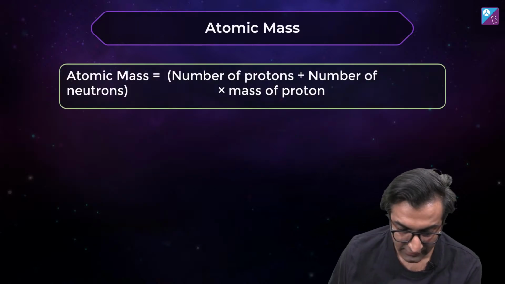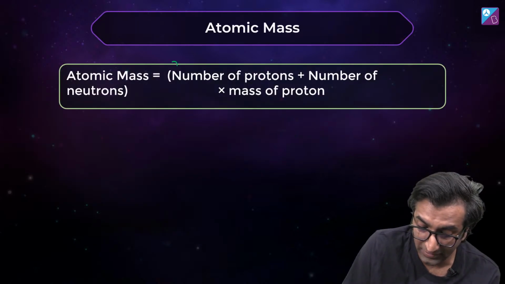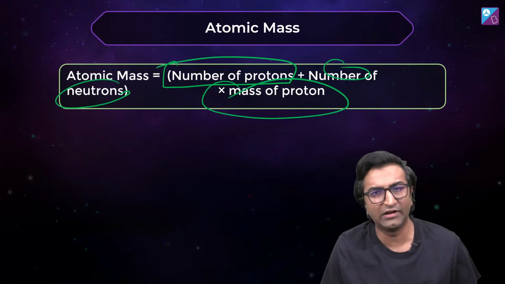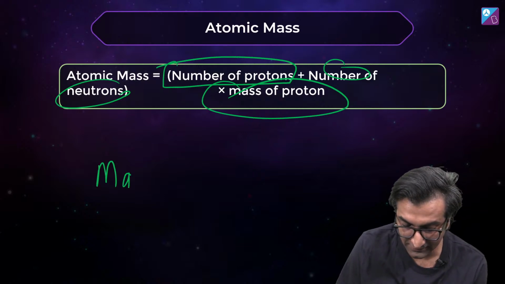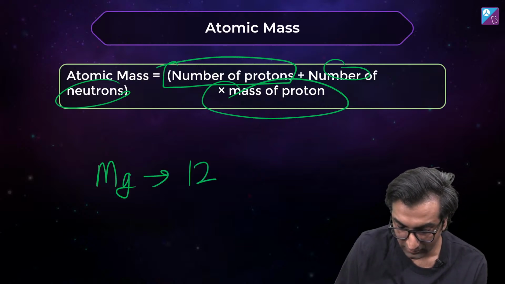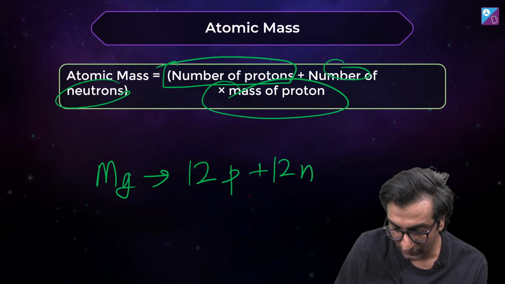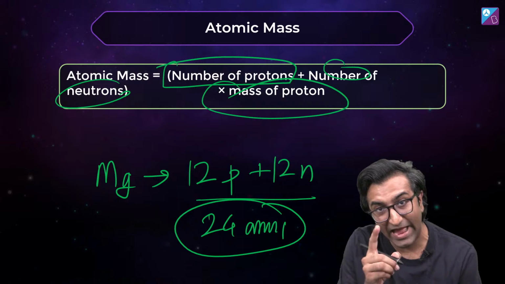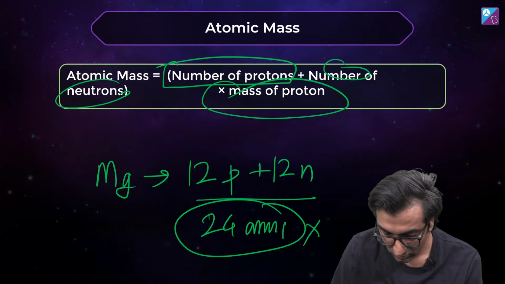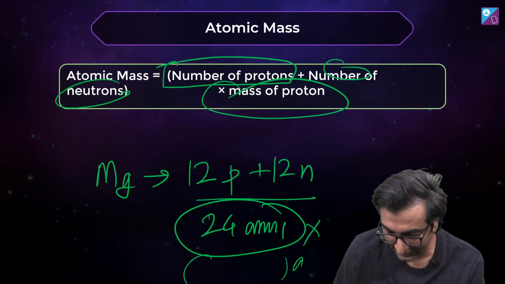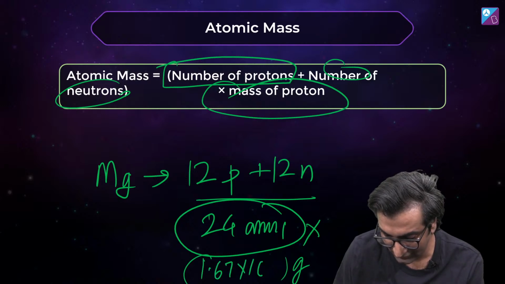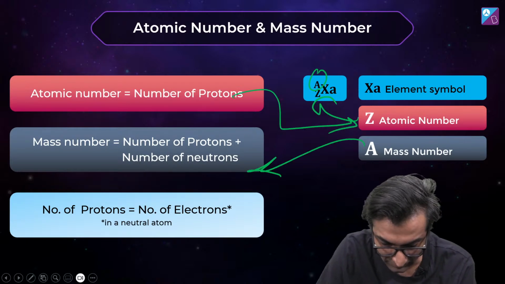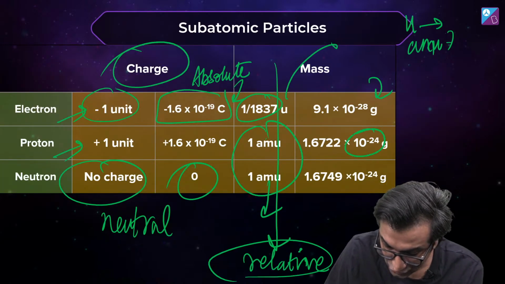And then atomic mass is interesting. It's going to be number of protons plus number of neutrons into mass of a proton. Now till now I've been saying that magnesium is what? Magnesium is 12. It's got 12 protons, it's got 12 neutrons. So उसका mass हो गया 24 atomic mass unit, right? But उसका actual mass कितना हुआ? Into, well, whatever that mass is in gram of 1 AMU. वो कितना था? 1.67 into 10 power minus 24 gram.